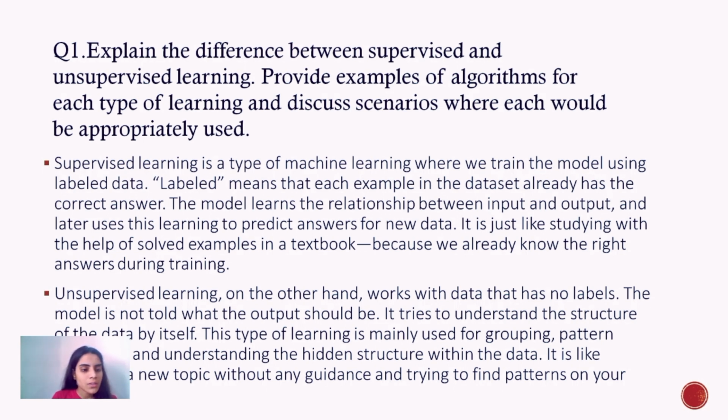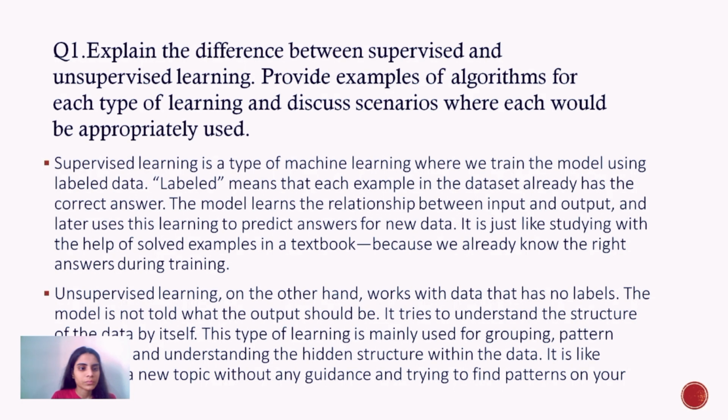After it, unsupervised learning, on the other hand, works with data that has no labels. The model is not told what the output should be. It tries to understand the structure of the data by itself. This type of learning is mainly used for grouping, pattern detection, and understanding the hidden structure within the data. It is like exploring a new topic without any guidance and trying to find patterns on your own. Unsupervised learning uses unlabeled data to find hidden patterns, while supervised learning uses labeled data to find patterns.